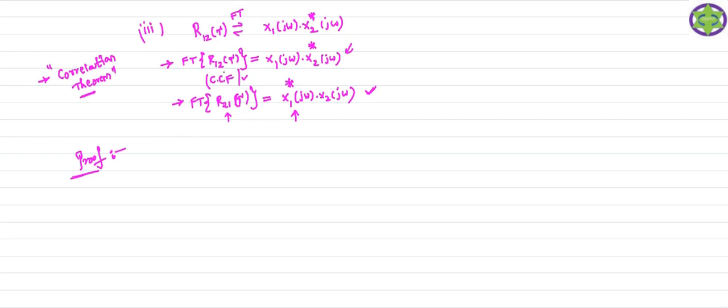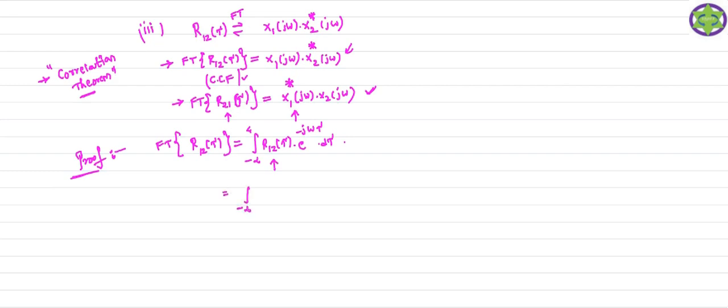How can you prove this theorem? To prove this theorem, first you should know the Fourier transform of R12 of tau. The Fourier transform of R12 of tau is the integral from minus infinity to plus infinity of R12 of tau into e power minus j omega tau into d tau. So that is the Fourier transform formula. In this formula you just replace R12 of tau.